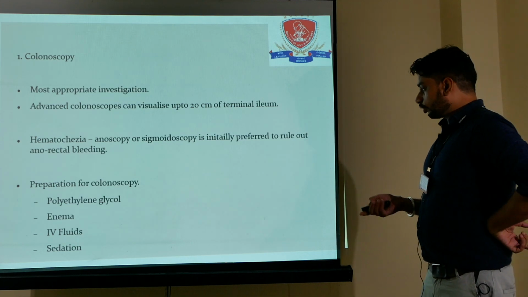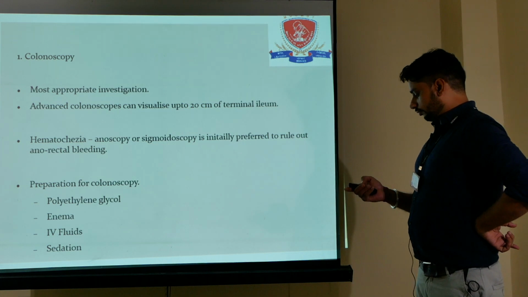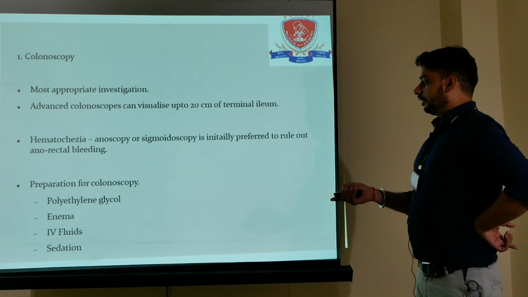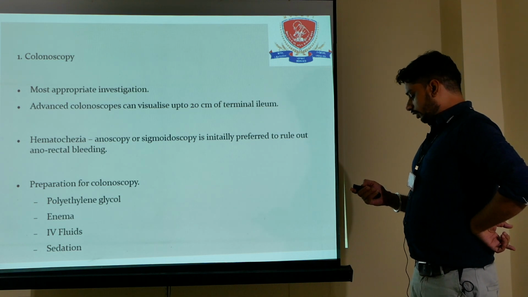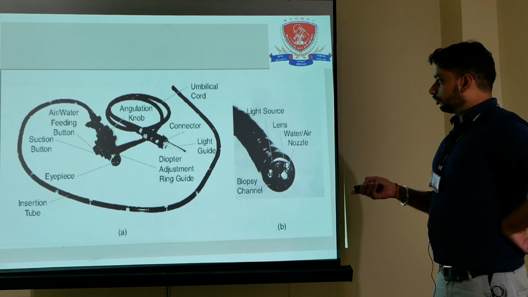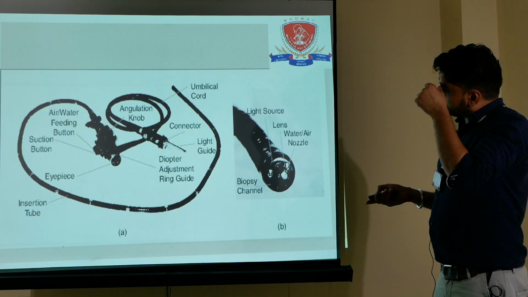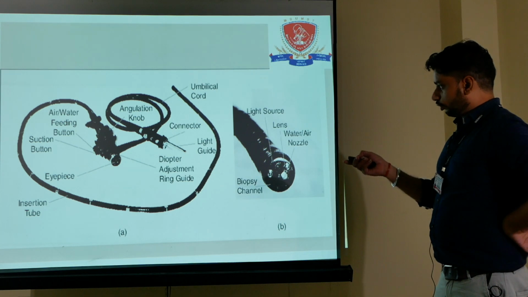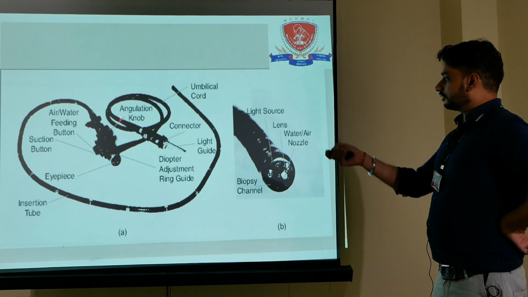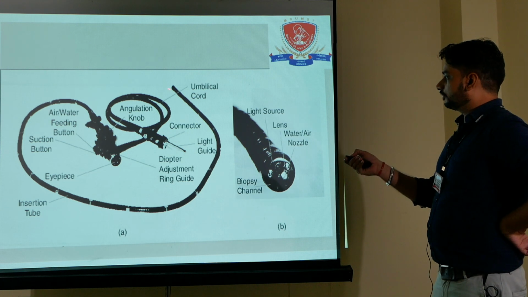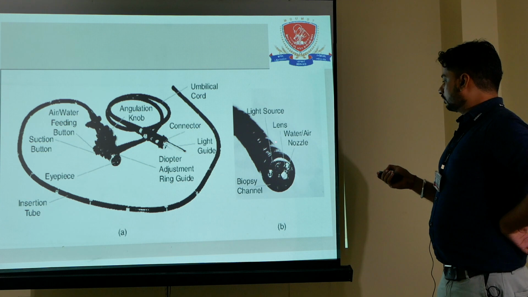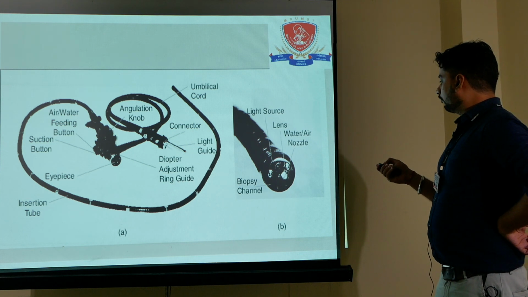Preparation for the colonoscopy: prior to the colonoscopy, the patient is given polyethylene glycol, enema, IV fluids and sedation for bowel preparation. So this is the insertion tube, and this is the colonoscope. This is the full setup of the colonoscope, and this is the insertion tube, which at the tip contains the camera, light source, lens, biopsy channel and the water, air nozzle.